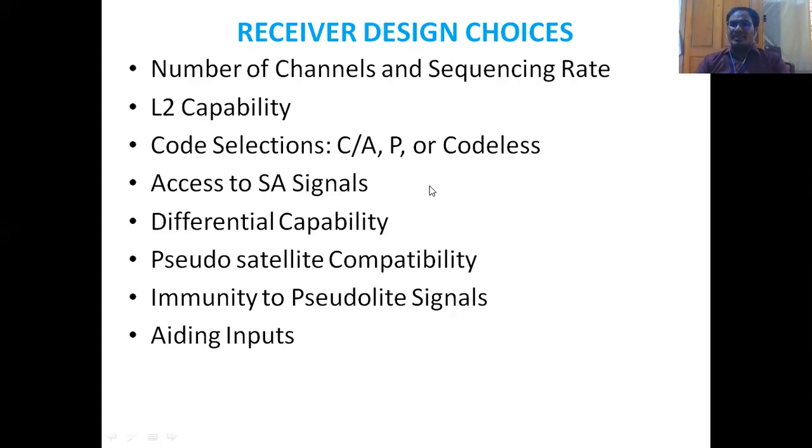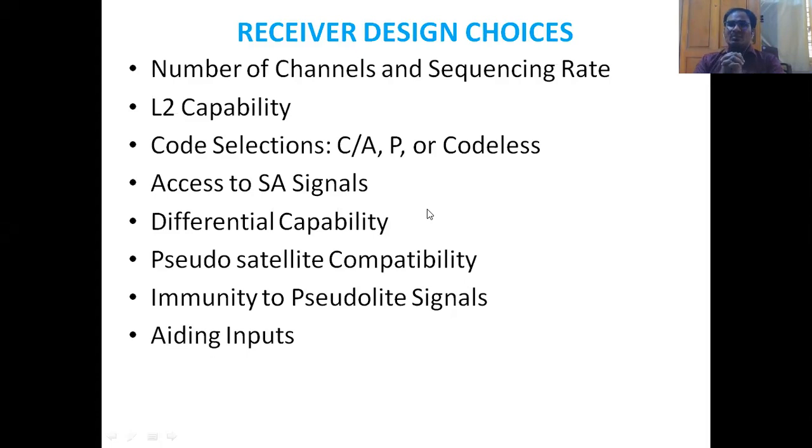And the third topic is the code selection. In the process of modulation of the GPS signal, that is 50 bits per second BPSK modulation, we are using the pseudo random noise codes. One code is called the C/A code and another code is called the P code. And we have also seen some of the receivers which do not require any code at all.